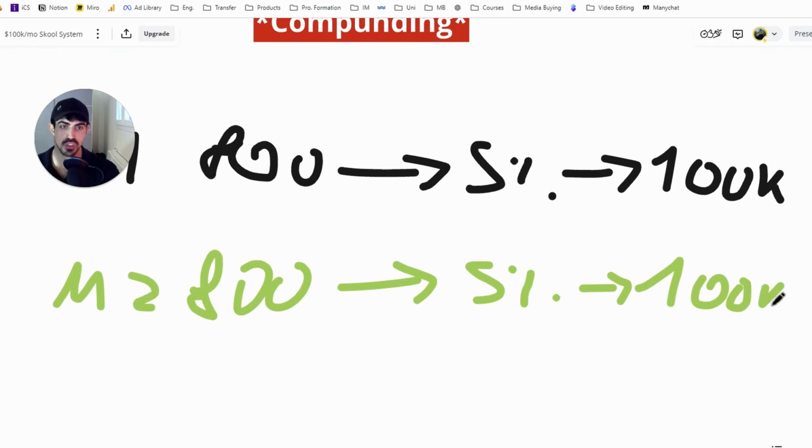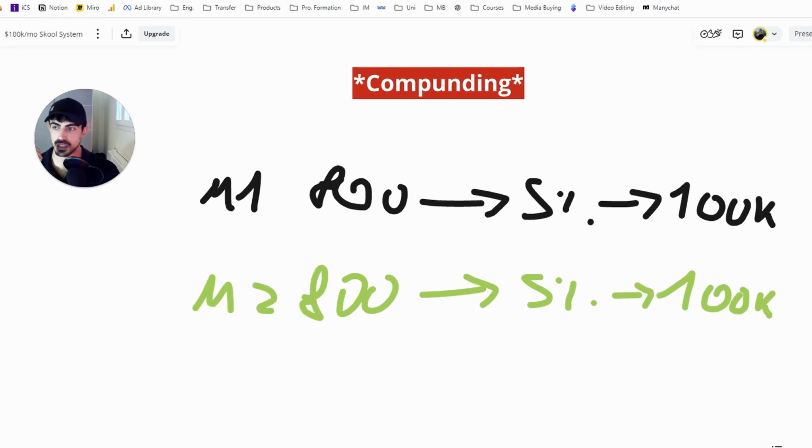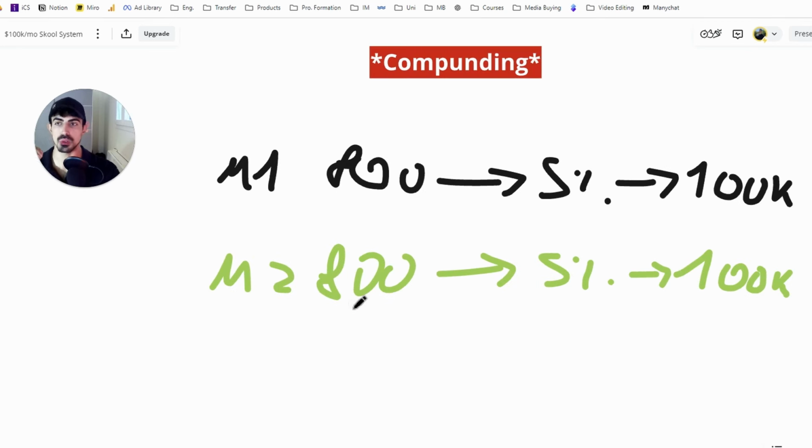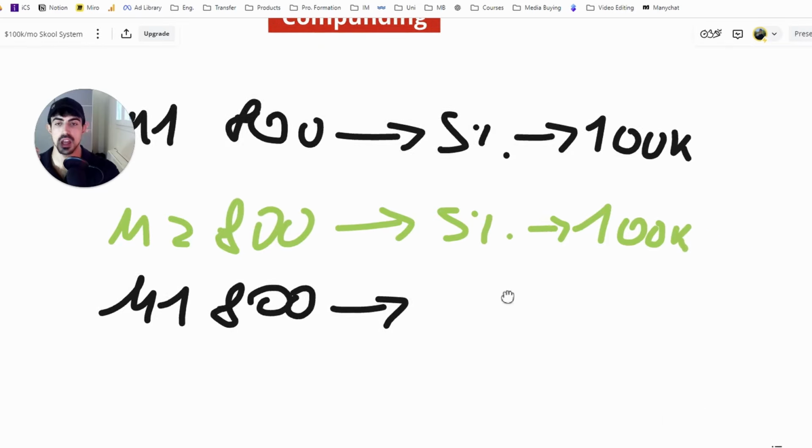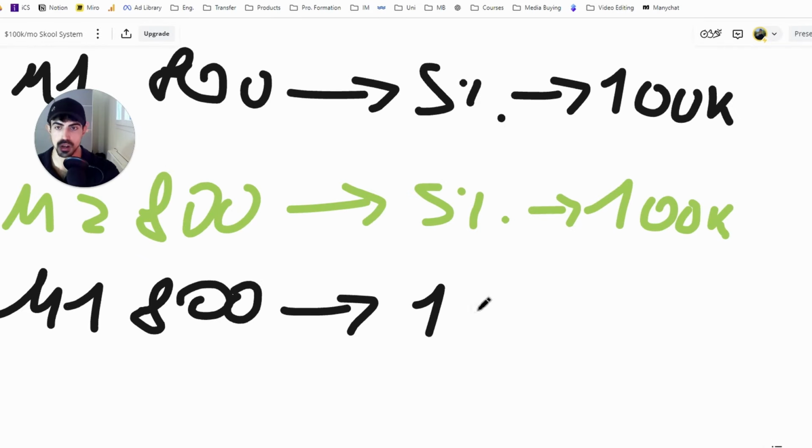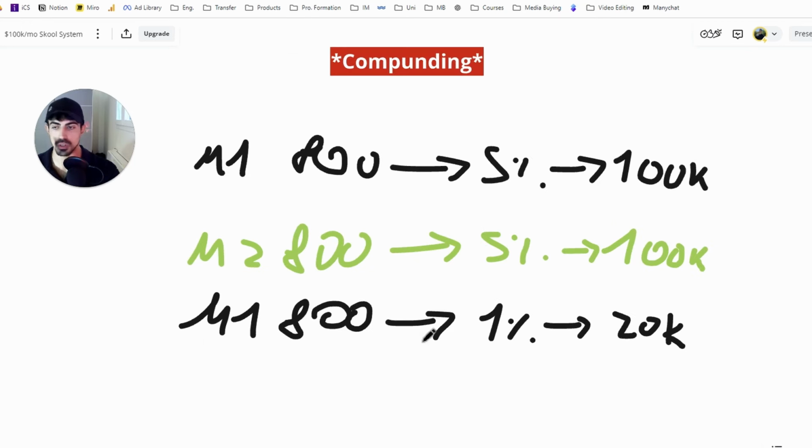And this is as the previous month, but let's not forget that we have people from month 1 that we haven't sold. So out of those 800 people from month 1, let's say we sell only 1%, which means that we are generating 20K from the previous month.